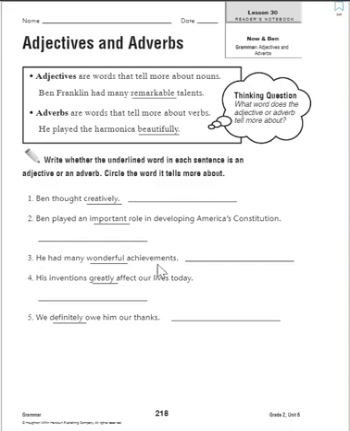Number 2, Ben played an important role in developing America's Constitution. So what kind of role did he play? He played an important role. Well, important is describing the word role. Role is another word for the type of person or job or character that you are. So the role that Ben played, the position that he was in, was an important one. So role is actually a noun.